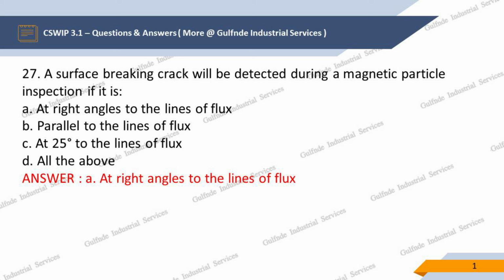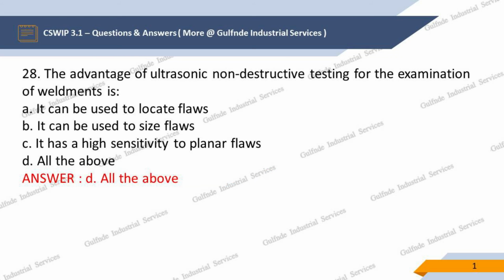Question 27. A surface breaking crack will be detected during a magnetic particle inspection if it is, options are: A. At right angles to the lines of flux, B. Parallel to the lines of flux, C. At 25 degrees to the lines of flux, D. All the above. Our answer is A. At right angles to the lines of flux.